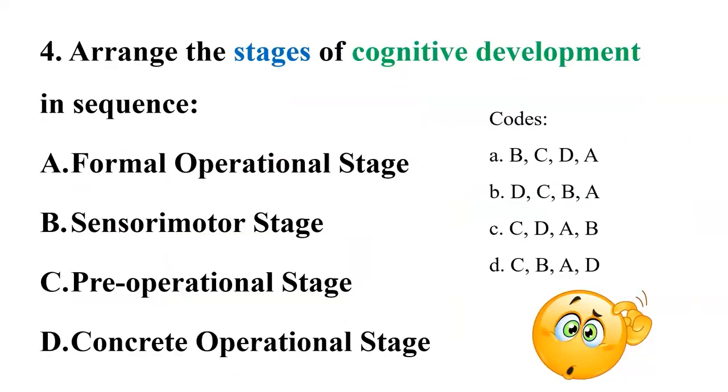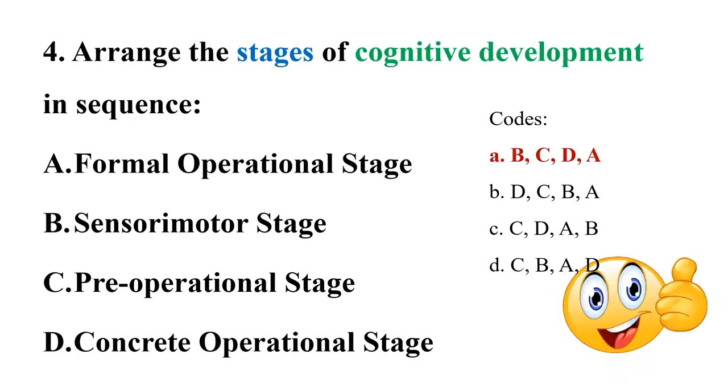Coming back to our question, the sequence of the cognitive development stages will be: the first one will be B, sensory motor. Then we have C, pre-operational stage. Then D, concrete operational stage. And the last one will be formal operational stage. So the correct code will be code A, B, C, D, A.